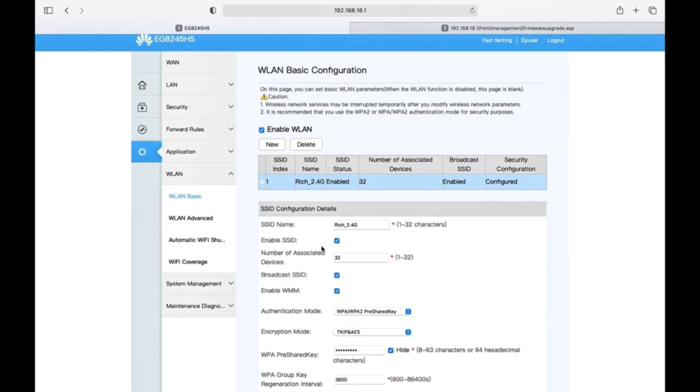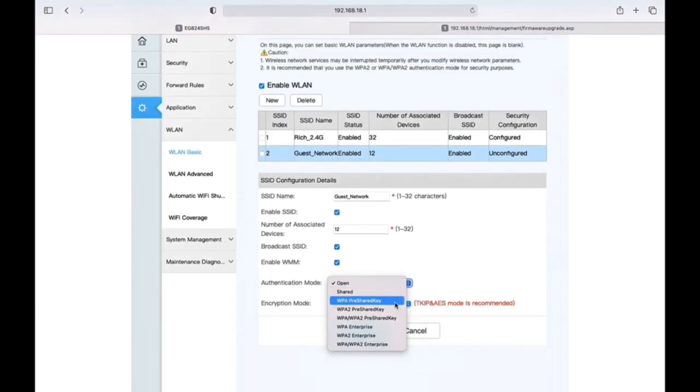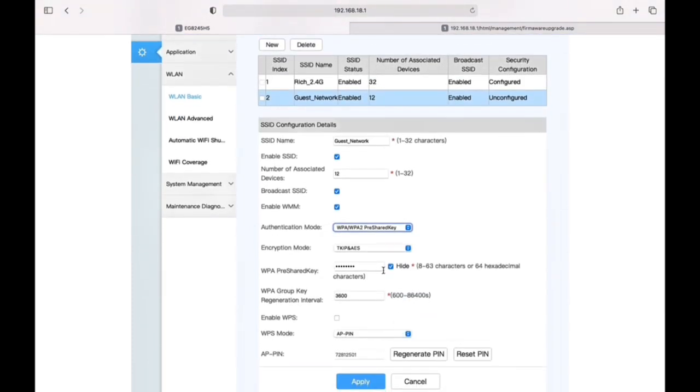Creating a guest Wi-Fi in this router will be different. In the WLAN basic configuration, click New. After that, set your SSID, and under the authentication mode, choose WPA2 or WPA3 as the encryption type, since this gives you the highest level of security. Next, make a strong password that includes letters, numbers, and symbols.